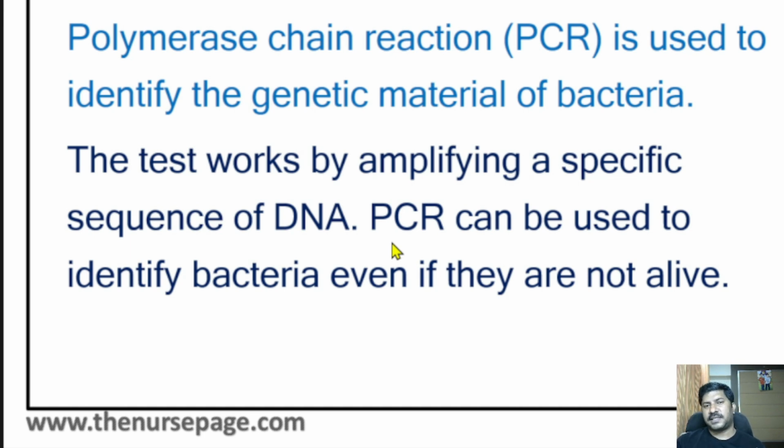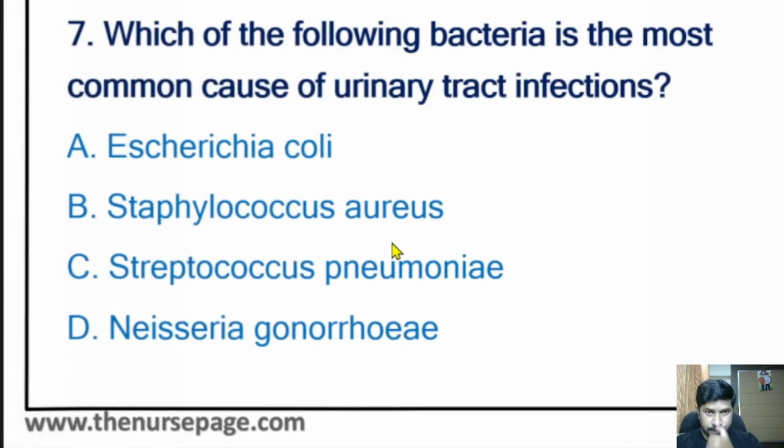In the culture test, it is only useful if the bacteria is alive. If the bacteria have already died because of the external atmospheric difference or other unfavorable environment, even after the death of the bacteria, we can identify them with the PCR test, polymerase chain reaction.